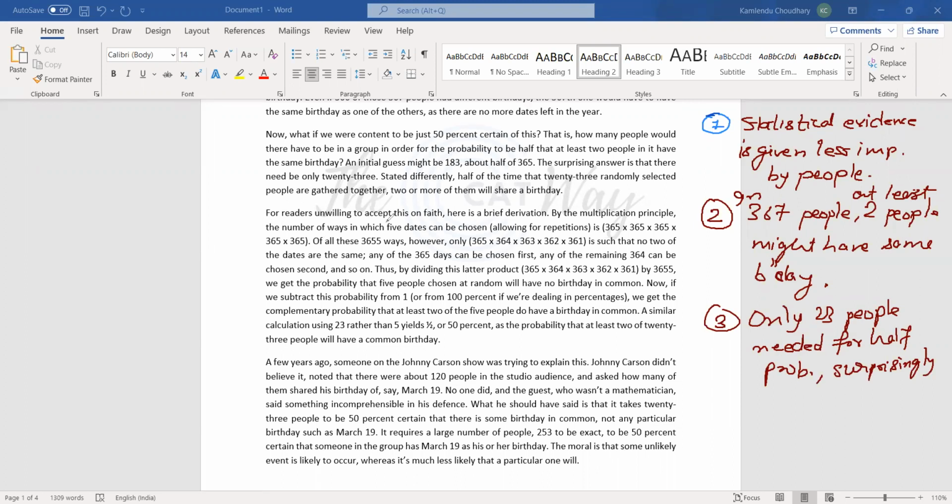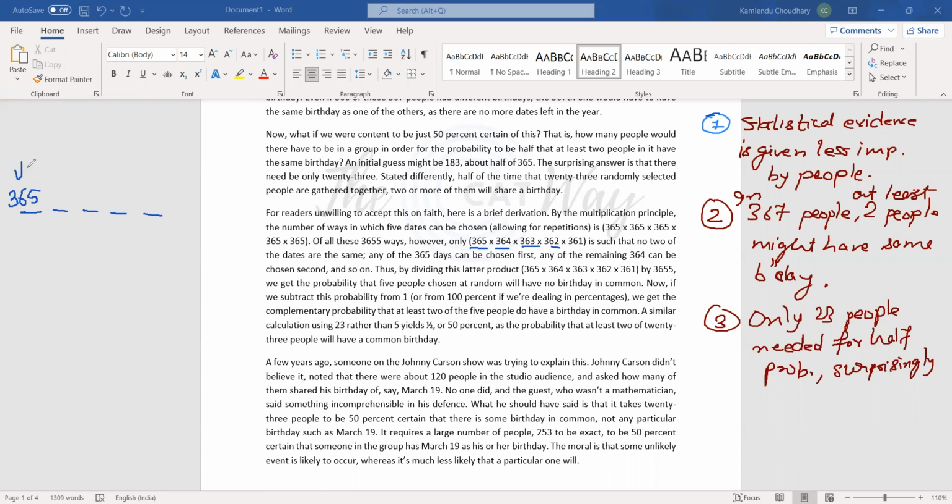For readers unwilling to accept this on faith, here is a brief derivation. By the multiplication principle, the number of ways. So what they are doing, they are choosing some of the birthdays, right? 365, 364, how they are choosing, I would explain it now. So we have to choose a day on which someone's birthday falls. So we have 365 days to choose.